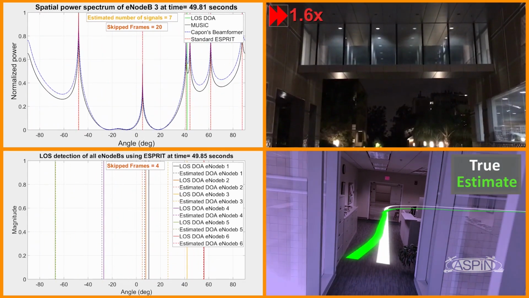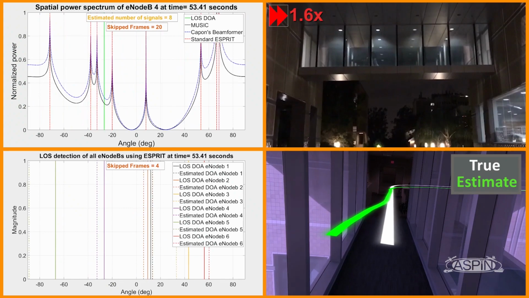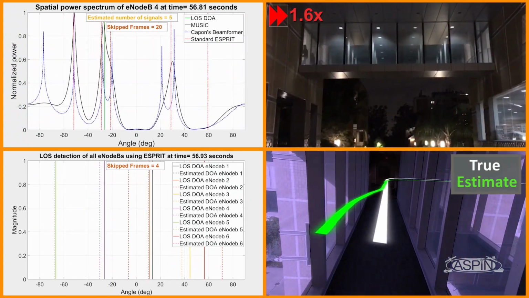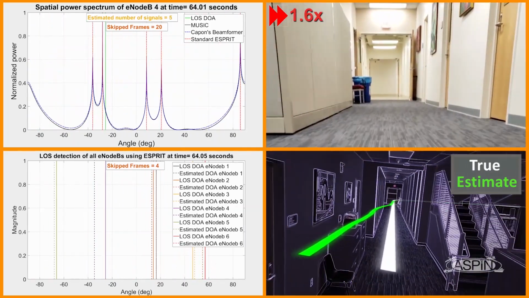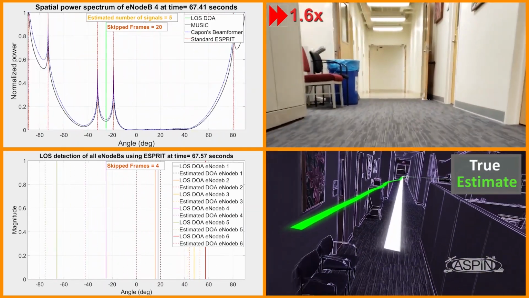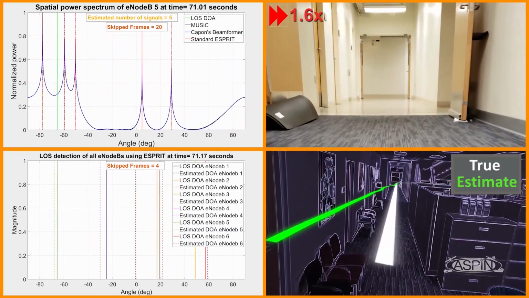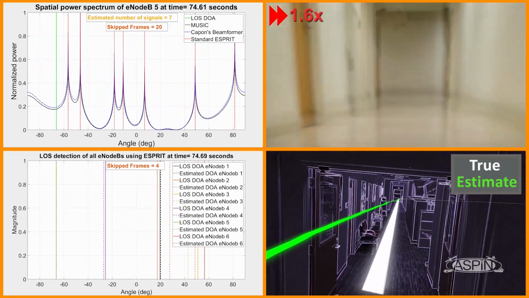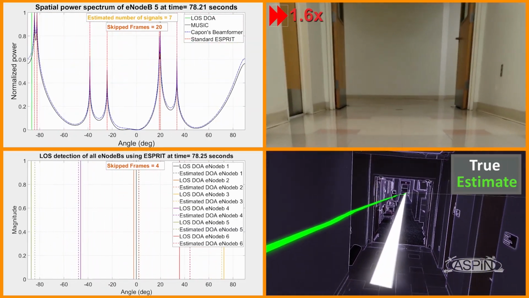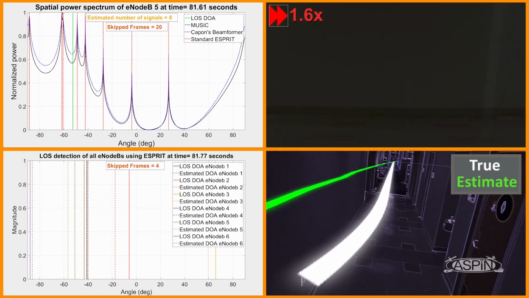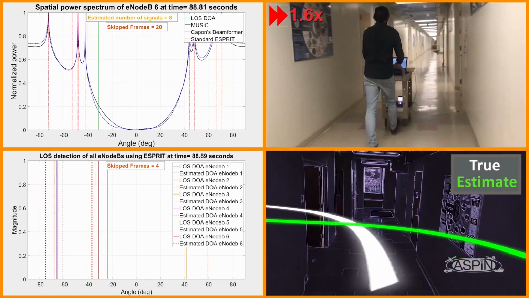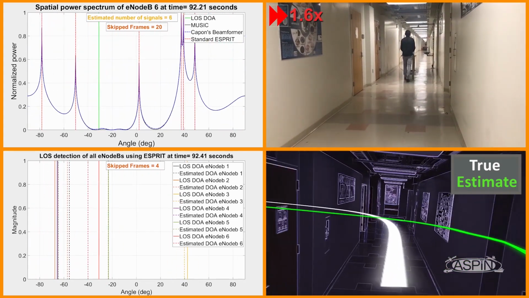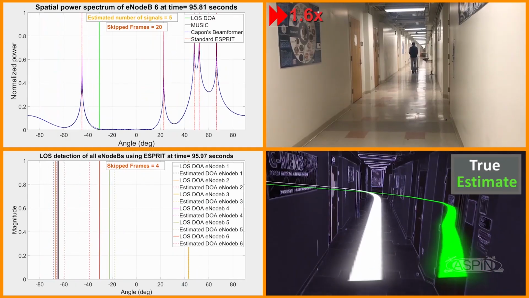The bottom left window shows the true direction of arrival of the line of sight component in solid lines for each eNodeB, and the dashed lines dancing around the solid lines are the estimates. The ground truth was obtained with a camera that was mounted on the moving cart, which was pushed by the pedestrian to record the location of specific landmarks in the environment with known locations. Throughout the entire experiment, the receiver traversed a distance of 126 meters in 100 seconds.